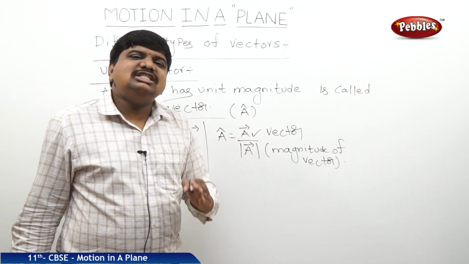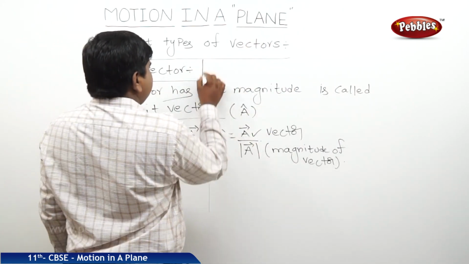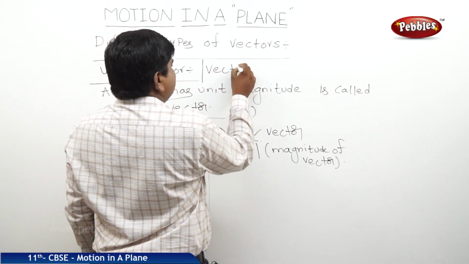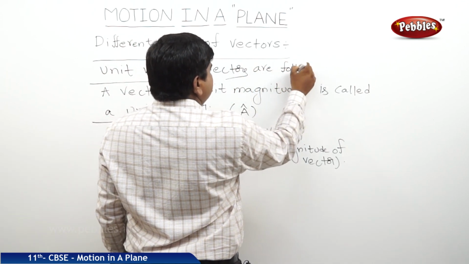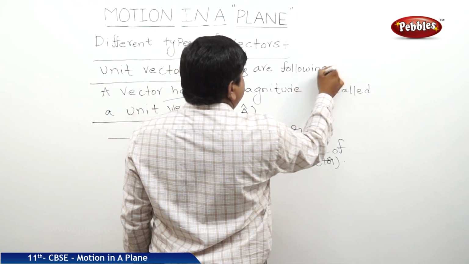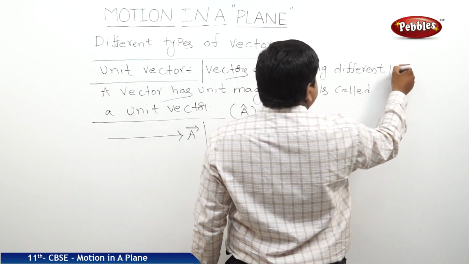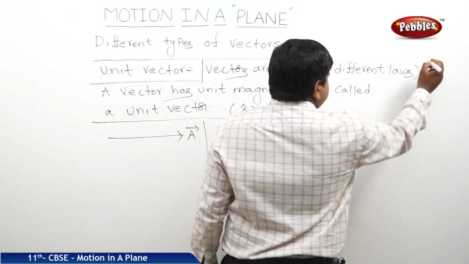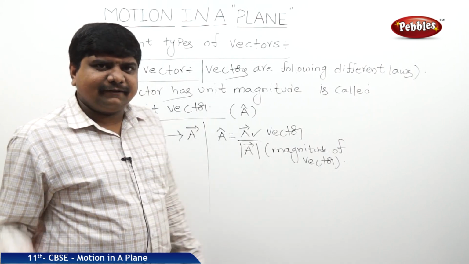The natural algebraic rules are not valid in the case of vectors. So vectors follow different laws, while for scalars we can use the natural algebraic laws.